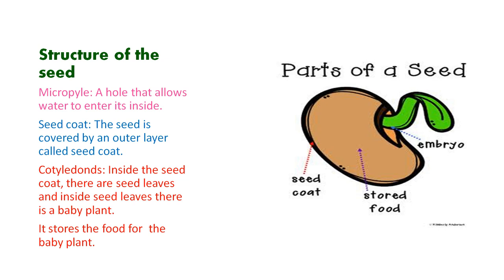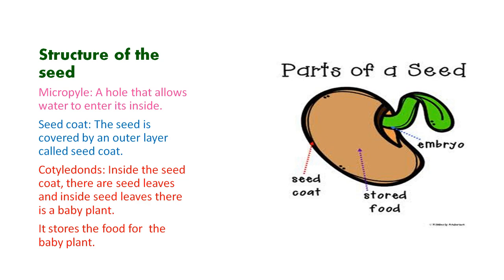Now, the third part is the cotyledons. Inside the seed coat there are the seed leaves, and inside the seed leaves there is a baby plant. When you split the bean seed, it falls into two parts, meaning there are two cotyledons, and in the rice seed you have seen there is only one cotyledon.